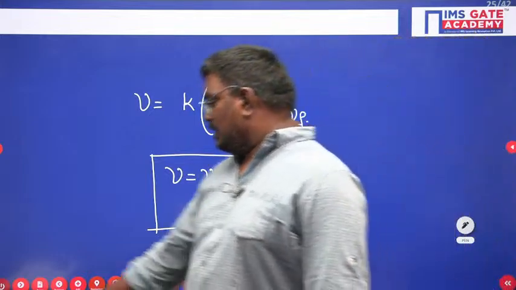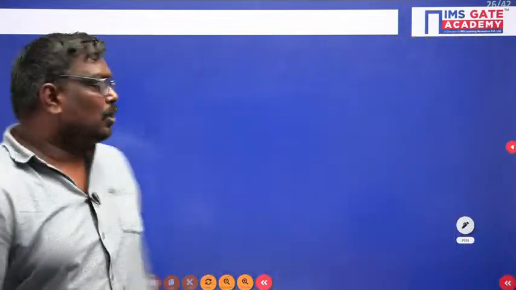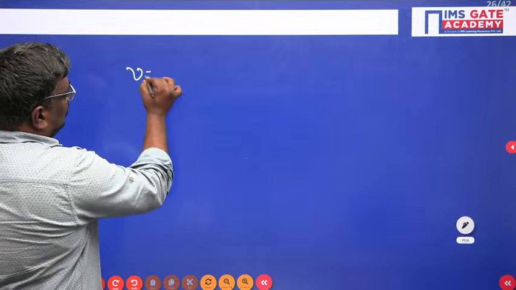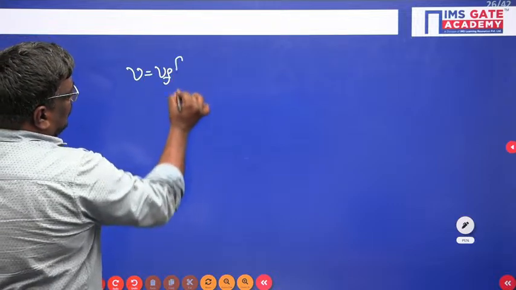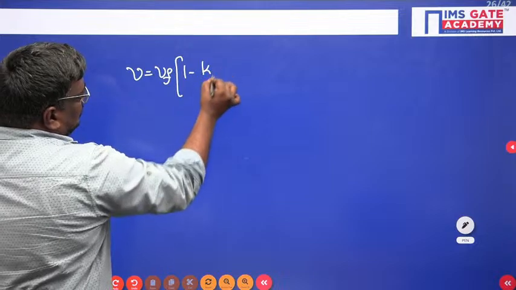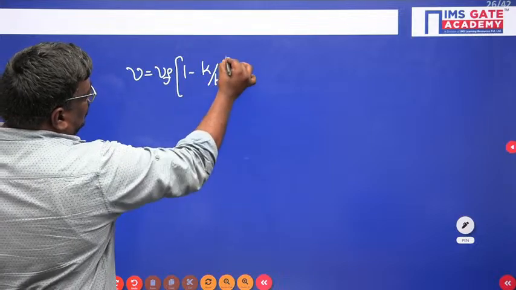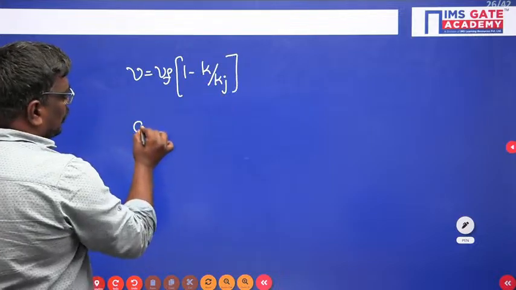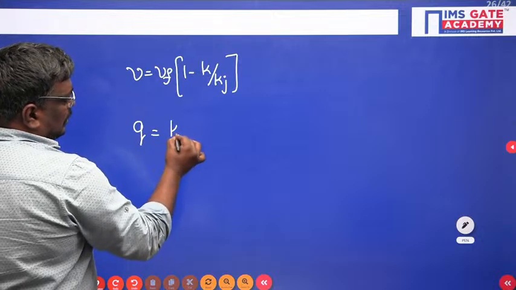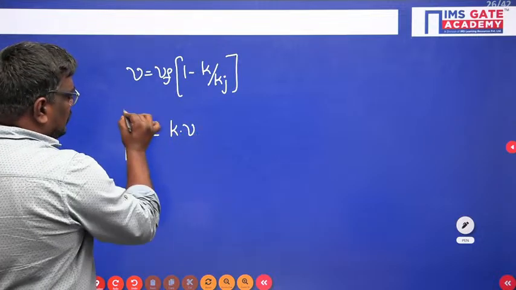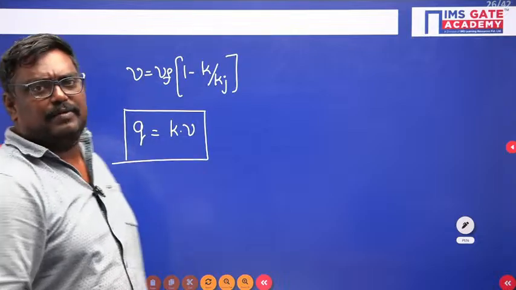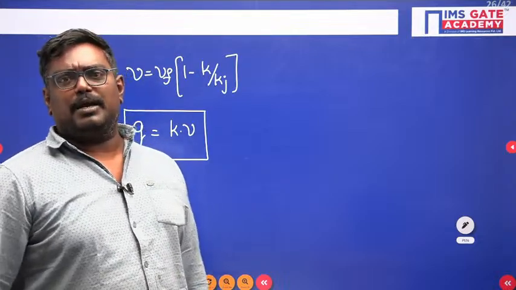Now you know V is equal to Vf into 1 minus k upon kj. Now you know Q is equal to k into V. What do you mean by Q?